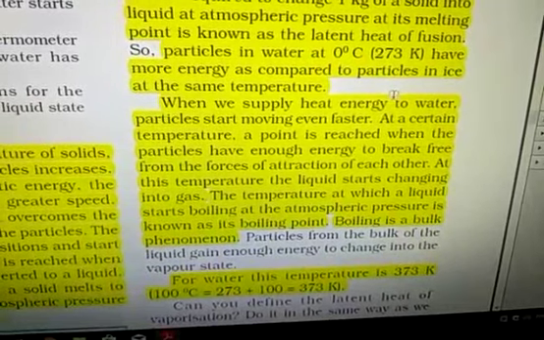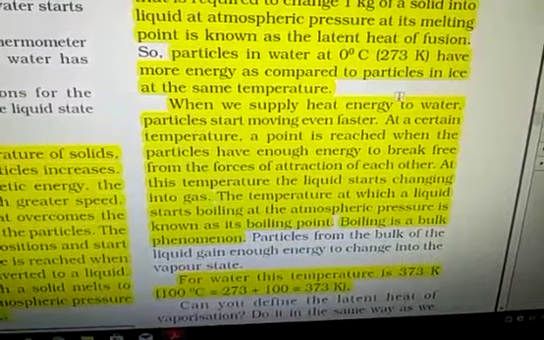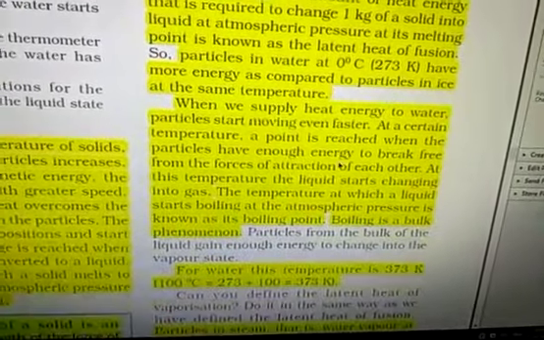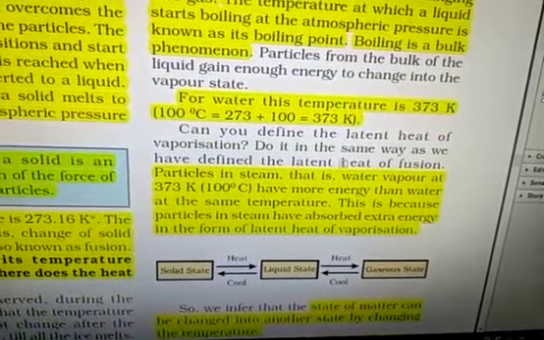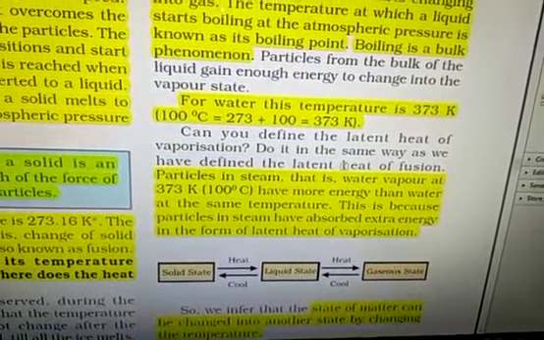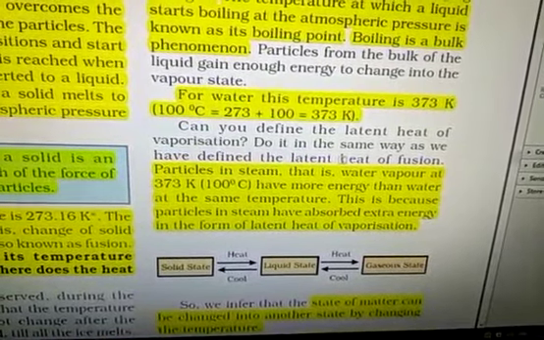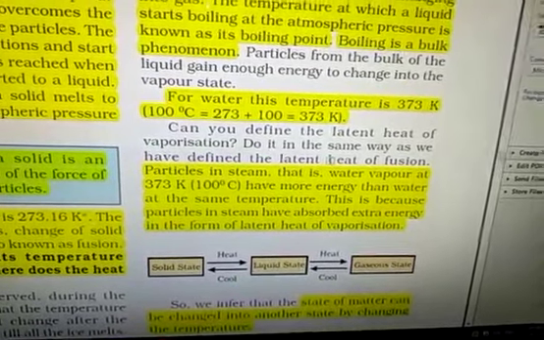The temperature at which a liquid starts boiling at atmospheric pressure is known as the boiling point. Boiling is a bulk phenomenon, यानी कि पूरे बल्क में से वेपोराइजेशन होता है. For water, the boiling point temperature is 373 Kelvin. That is 100 degrees Celsius, 273 plus 100. Now listen very carefully.